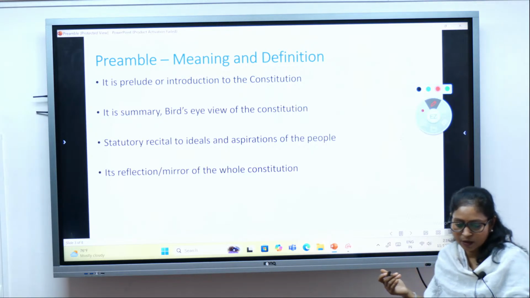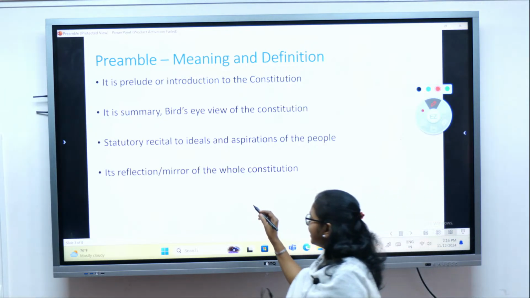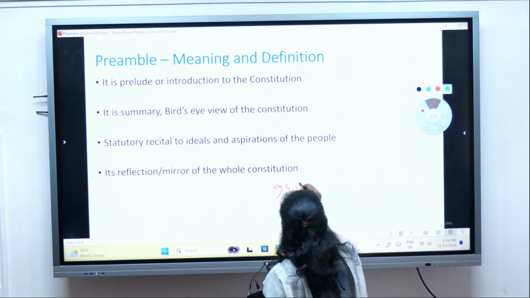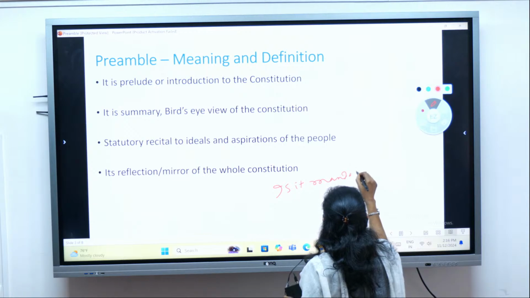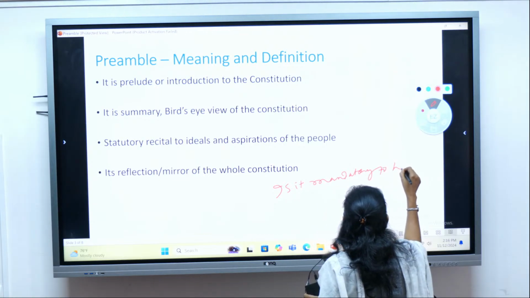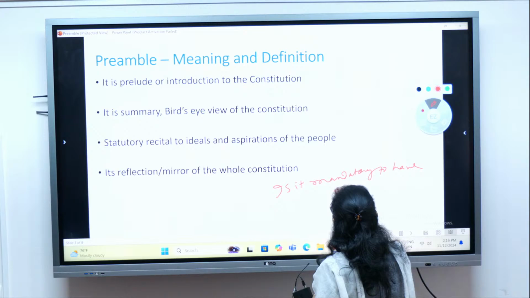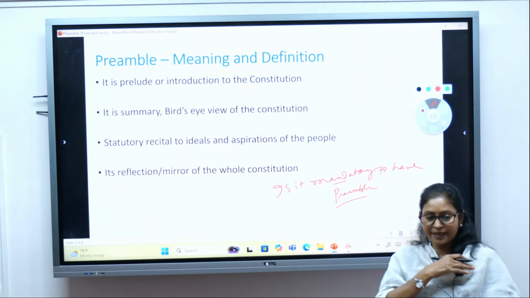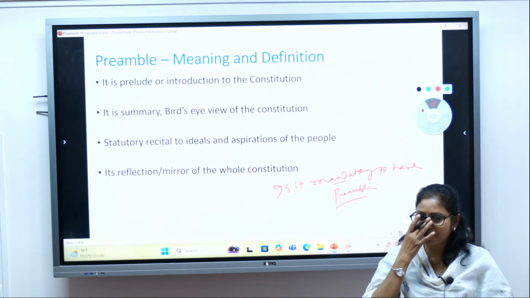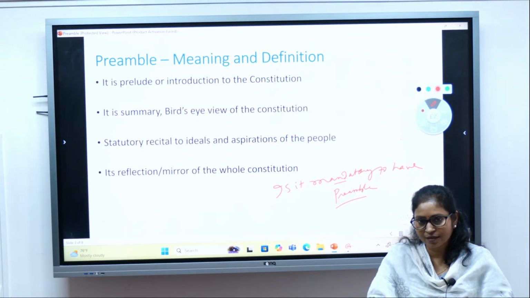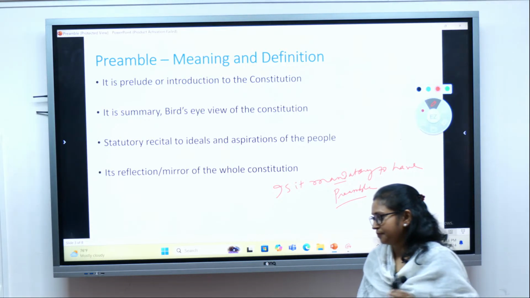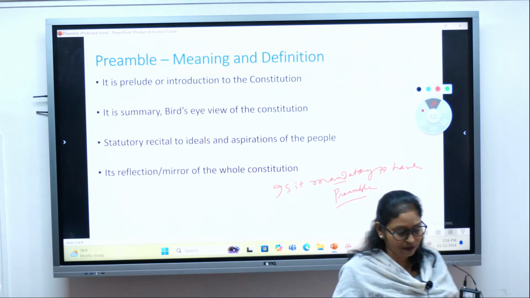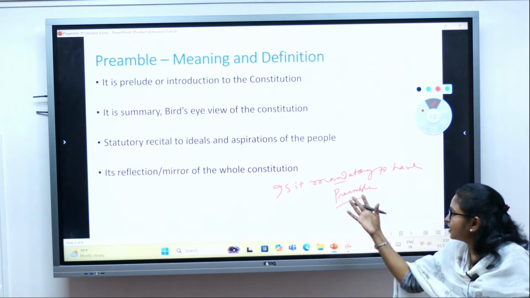So now let's see whether it is mandatory to have a preamble. Like every constitution of the world, do they have a preamble, or is it mandatory? Yes, you can answer this question. You can put it in the chat box. Is it mandatory to have a preamble?